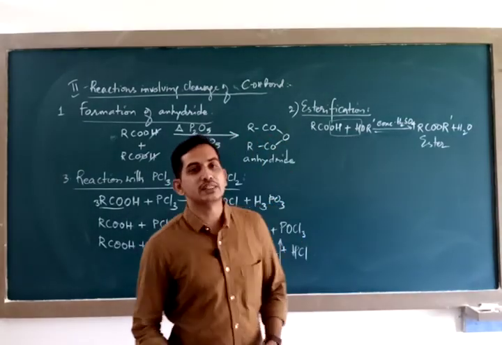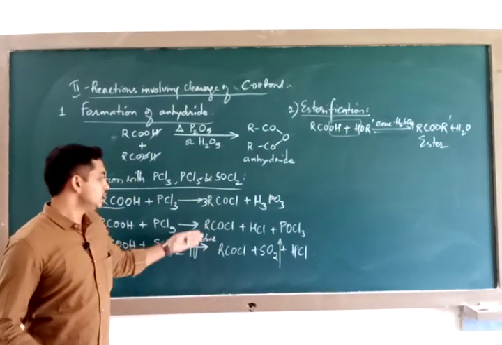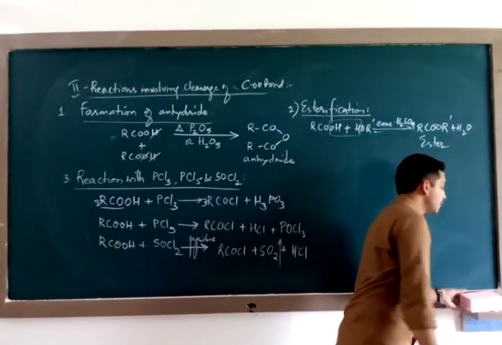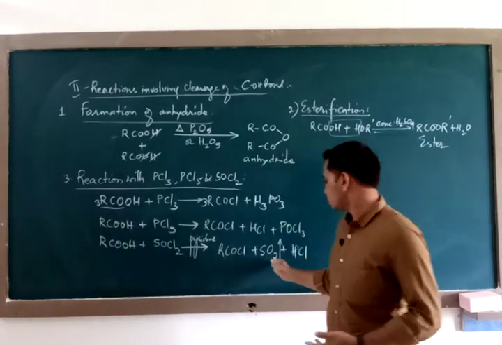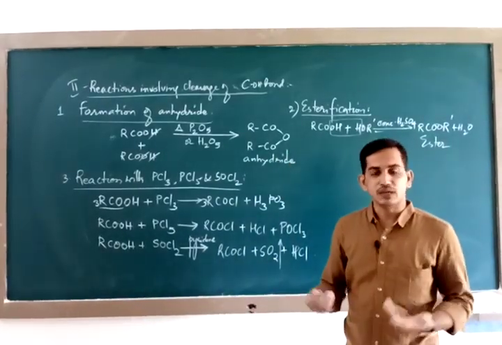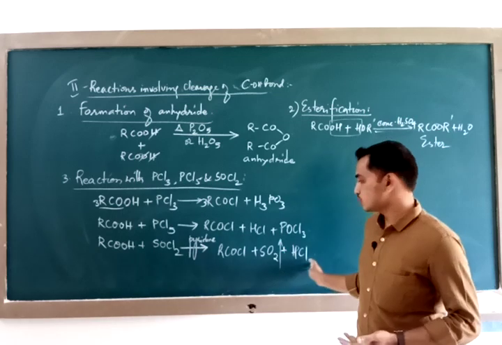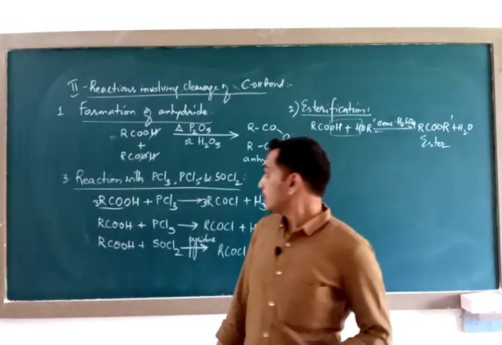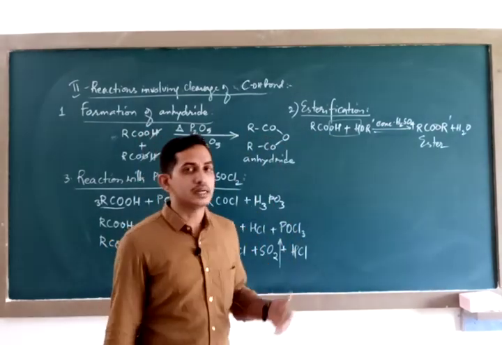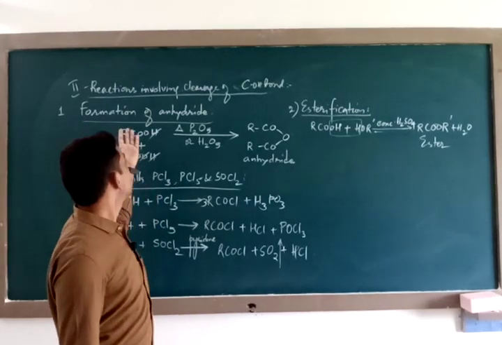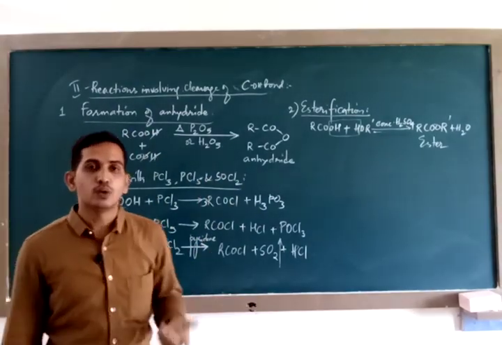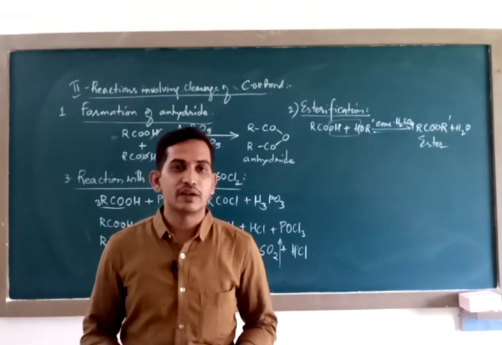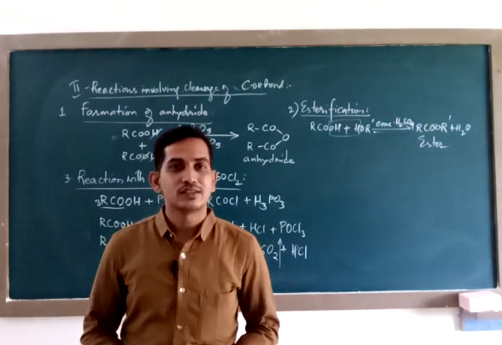So if you want to prepare acid chlorides, out of the 3, the last method is the best suited, as the 2 byproducts that you get, SO2 and HCl, being gases, can be removed easily. Somehow if HCl is not going out, it is removed by use of pyridine. So how many properties have you studied? You have studied 3 properties under the heading reactions involving cleavage of C-OH bond. There are many more properties to be studied. We shall deal with them in our next session. Thank you.